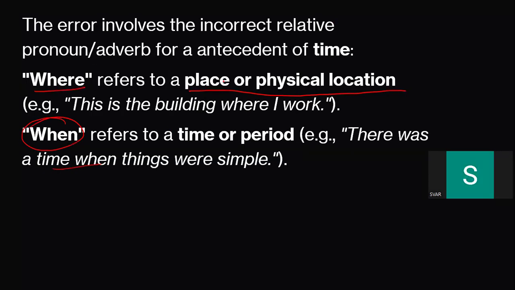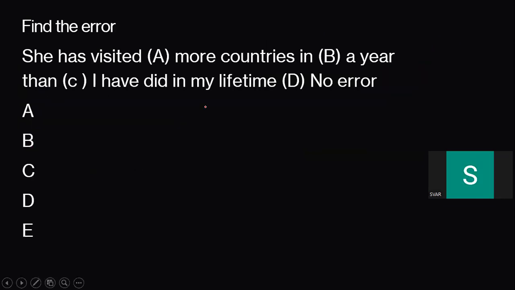Hope it's clear. So earlier we were only concentrating on subject verb agreement. Now we are being a bit specific. Next, she has visited more countries in a year than I have did in my lifetime. You may say that she has visited more countries, I need to replace it with many. No, no, no, don't make that mistake. Many and more both are the same. So it's absolutely correct.